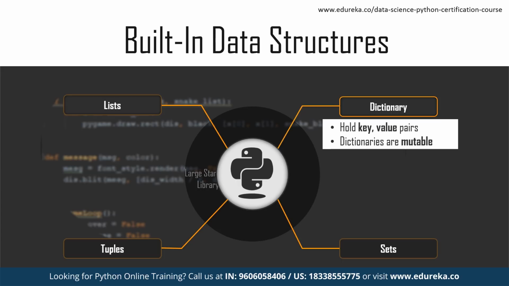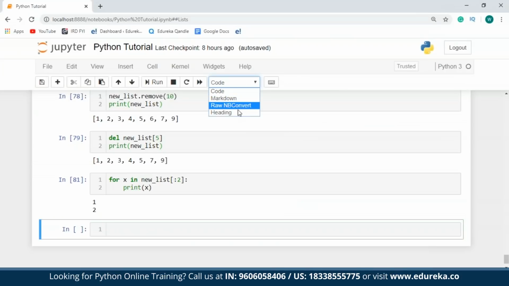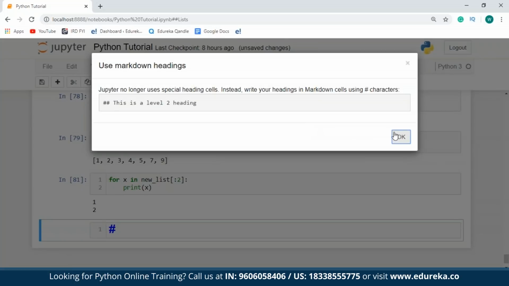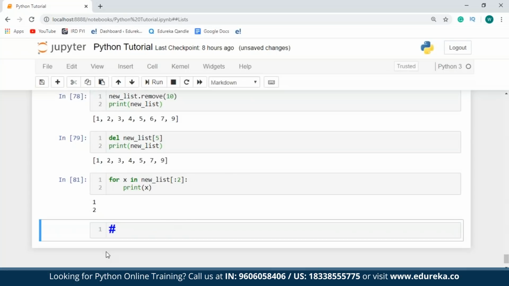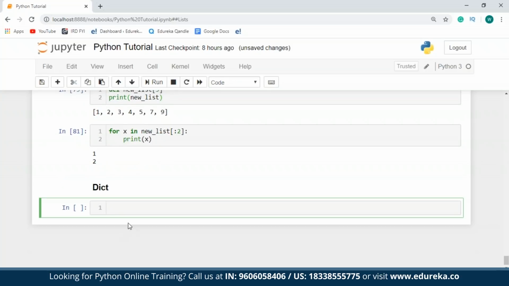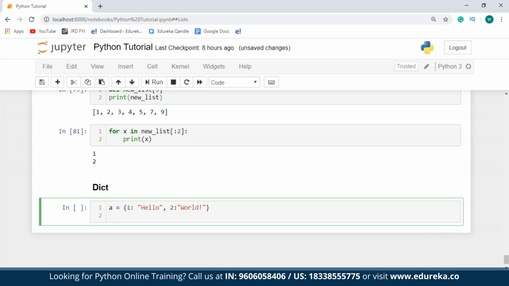So now let's get back to our Jupyter notebook and create some dictionaries over here. I'll just take a variable, say A, and then I'll open the flower brackets. I'll take the keys as numbers. So I'll just say 1 is hello and 2 is world. And then I'll just print out A.